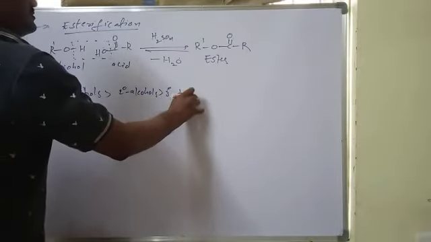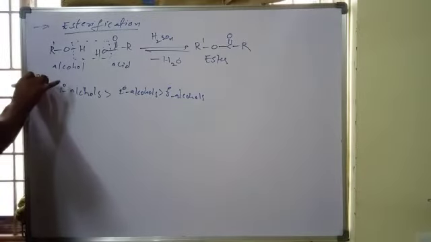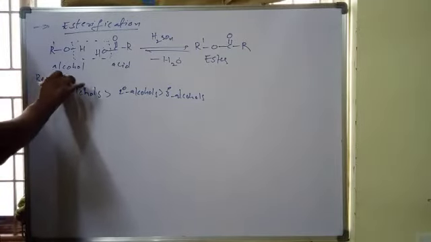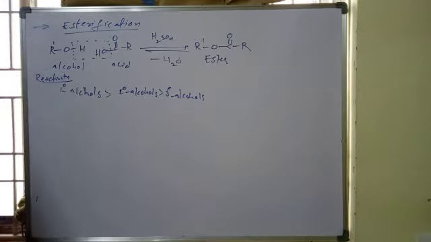And the yield of the reaction, the ester formation ability of various alcohols with organic acids: primary alcohols are more reactive than secondary alcohols, which are more reactive than tertiary alcohols. So this is the esterification reaction.